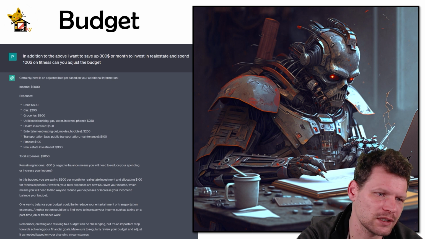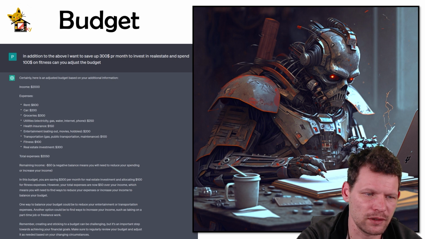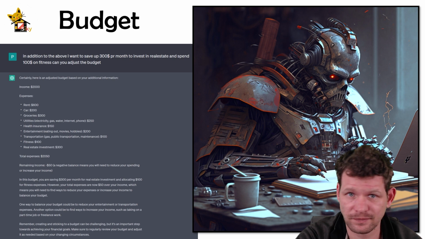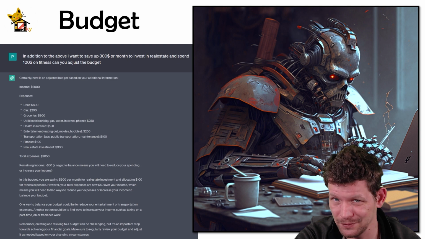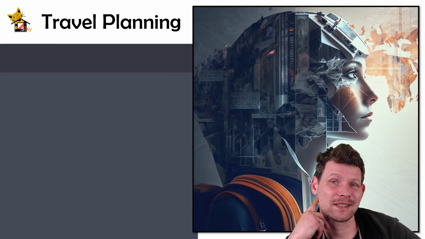Remember, creating and sticking to a budget can be challenging, but it's an important step towards achieving your financial goals. Make sure to regularly review your budget and adjust it as needed based on your changing circumstances. It's pretty good, right? What do you think, in the comments, of what this thing can do?